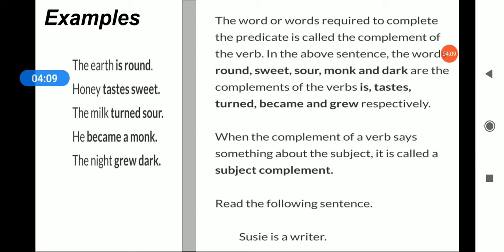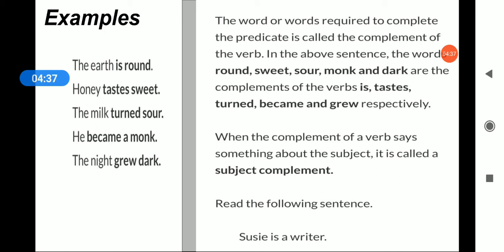So this type of verbs which require other words or phrases, they are known as verbs of incomplete predication. When the complement of a verb says something about the subject, it is called subject complement.